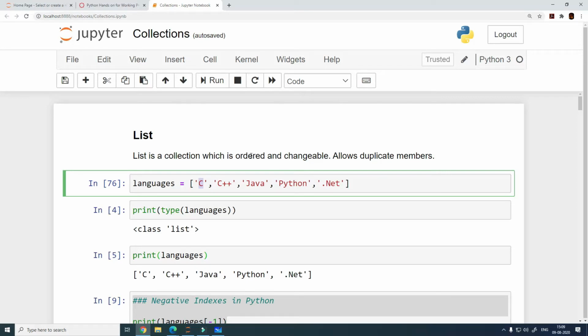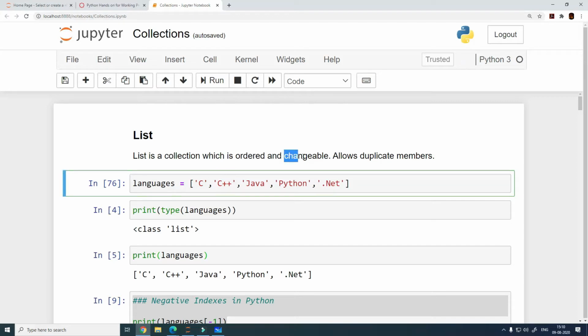It does not mean sorted, by the way, because here we are not talking about sorting, we are talking about ordering. The items in the list will have a fixed order, and they are going to have the same order in which you have defined them. So if you have defined C before C++, then C will always come before C++. So these are the two properties.